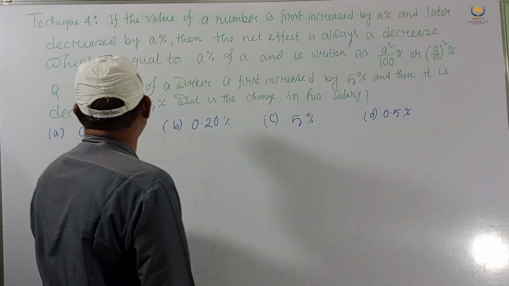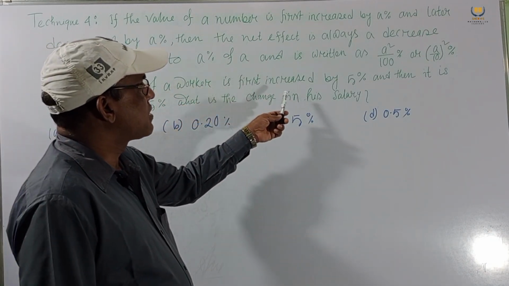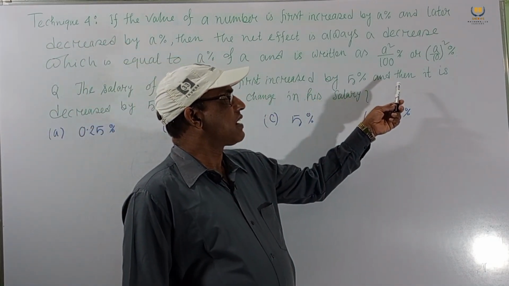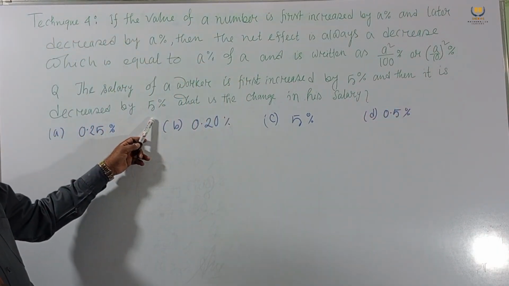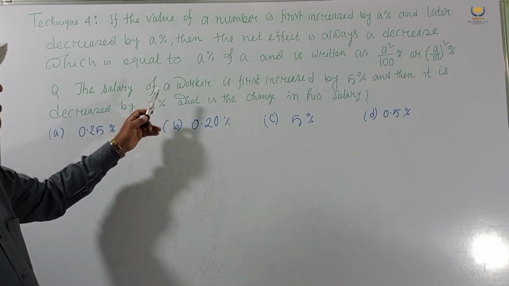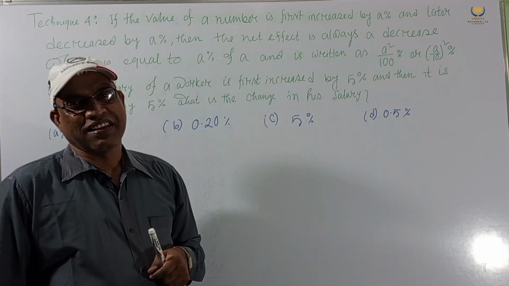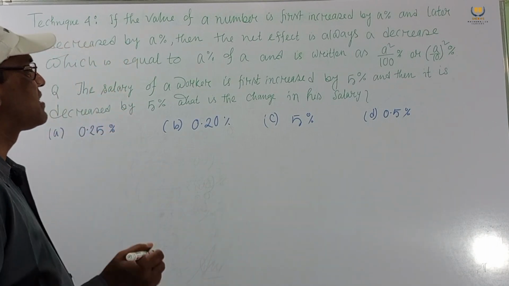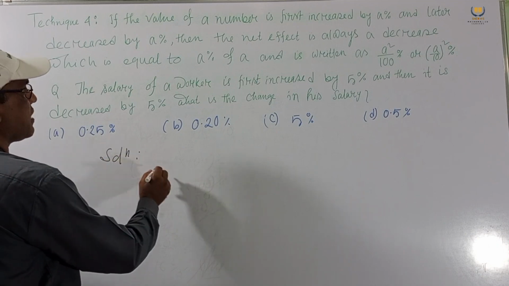Now one problem we consider: the salary of a worker is first increased by 5% and then it is decreased by 5%. First is increase, next decrease. What is the change in his salary? So we have to find the change. For the solution, we directly use this formula.